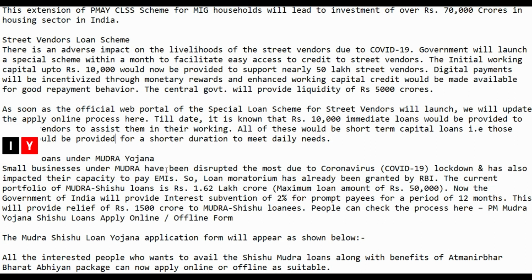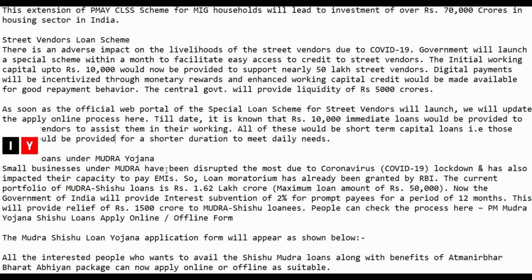Next loan is the Shishu loans under Mudra Yojana. Small businesses under Mudra have been disrupted the most due to the COVID lockdown, which has also impacted the capacity to pay EMI. So loan moratorium has already been granted by RBI. Now the Government of India will provide interest subvention of 2% for prompt payees for a period of 12 months. This would relieve rupees 1500 crore to Mudra Shishu loans.